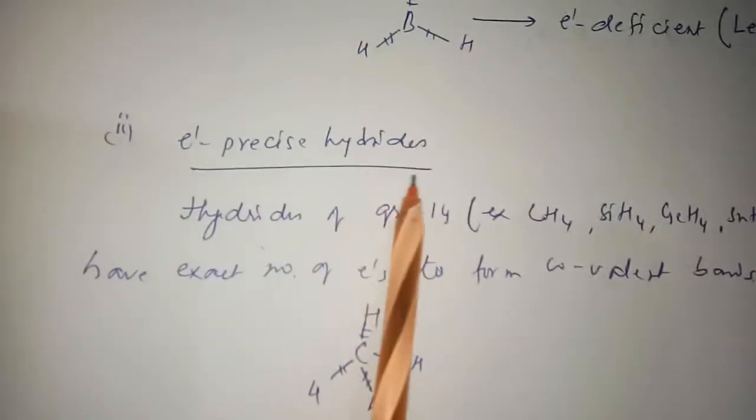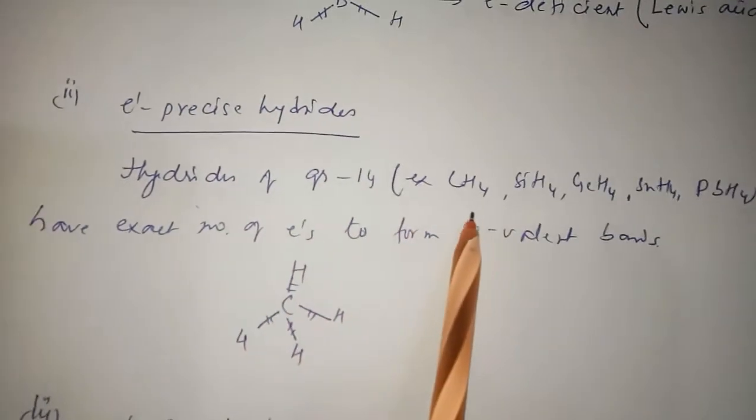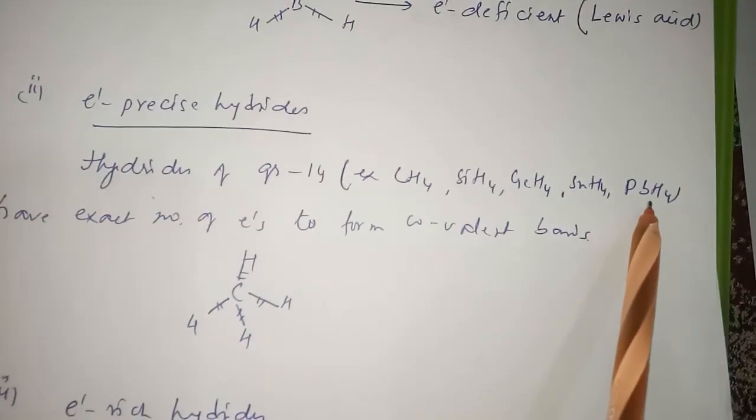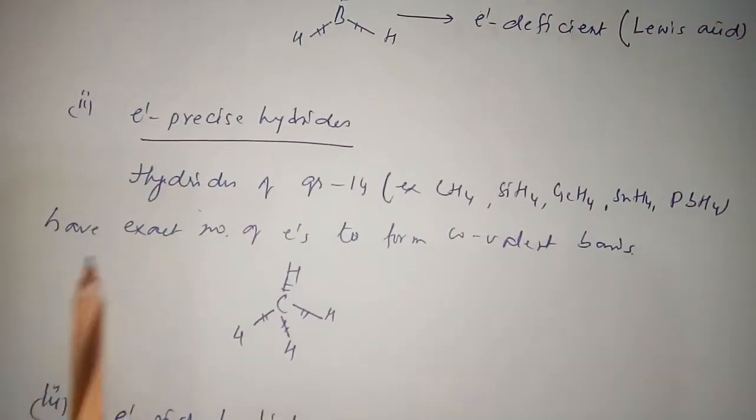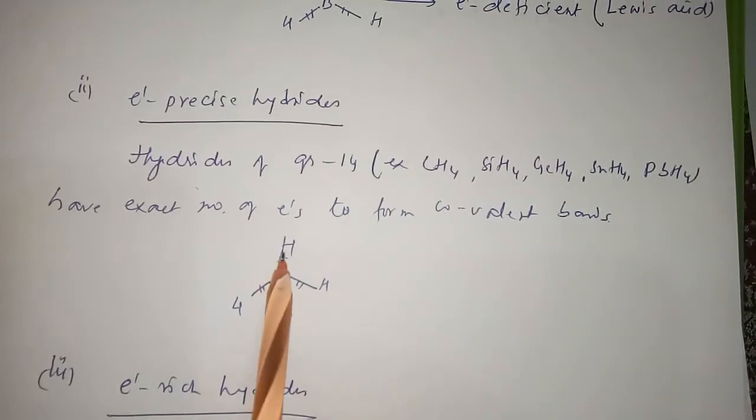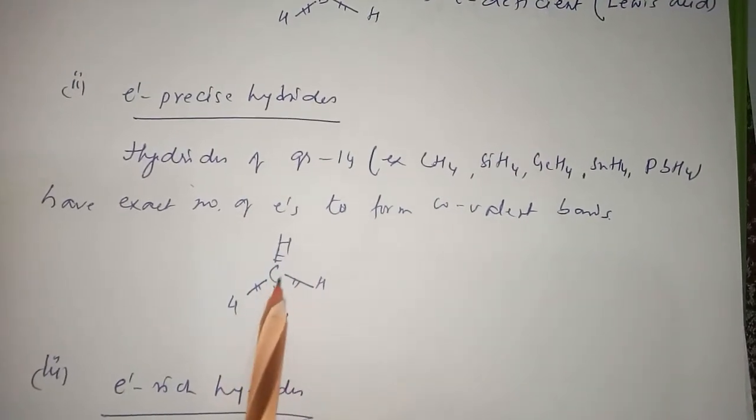Now electron precise hydrides of group 14: CH4, SiH4, GeH4, SnH4, PbH4 have the exact number of electrons to form covalent bonds. 2 plus 2 plus 2 plus 2 is 8 electrons, so this is called electron precise.